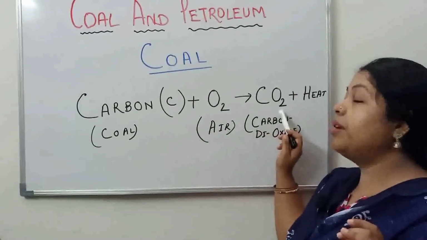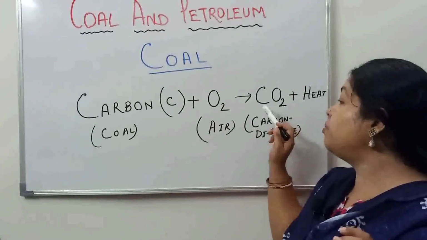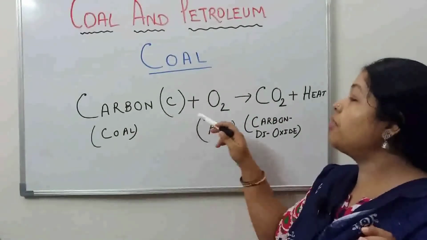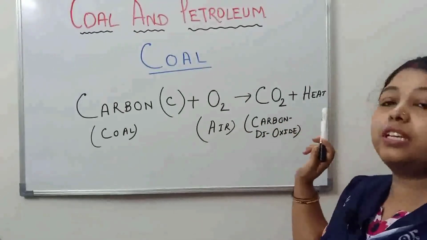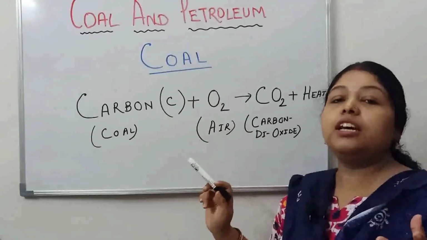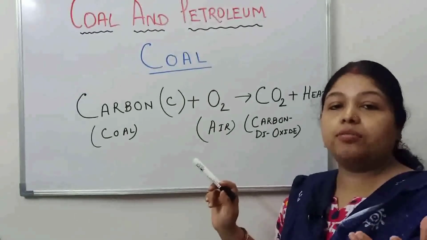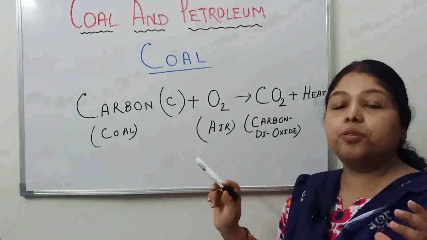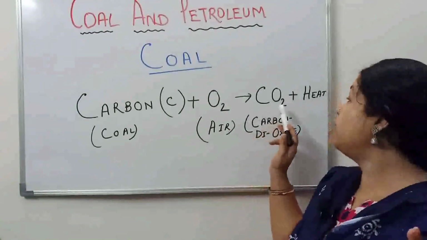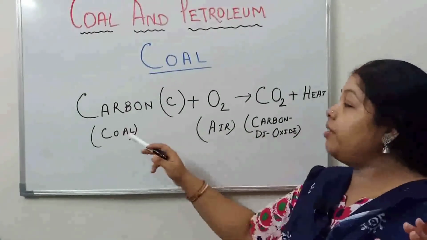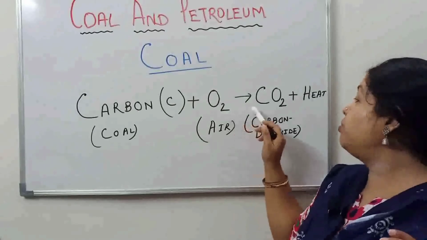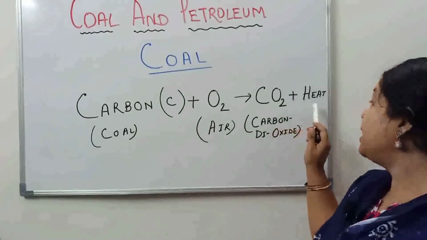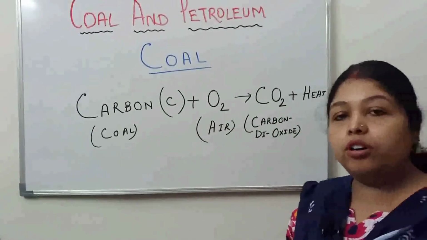That is nothing but the carbon dioxide gas produced by the reaction of carbon with the oxygen present in the air, and it produces heat. That means the energy that we get after burning the coal is known as heat. So whenever carbon reacts with the oxygen of the air, it produces carbon dioxide and heat. I think you have followed until this.